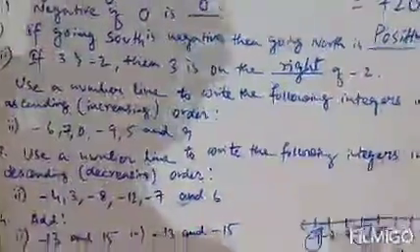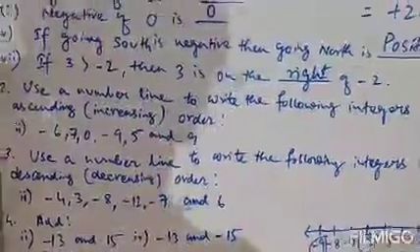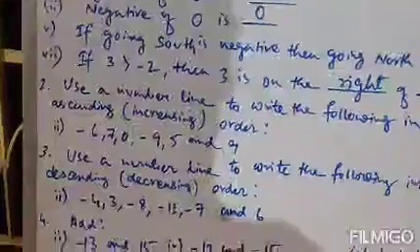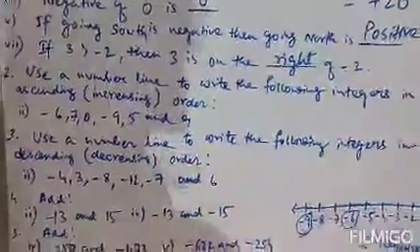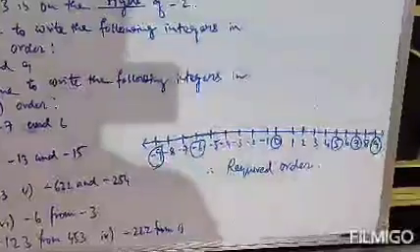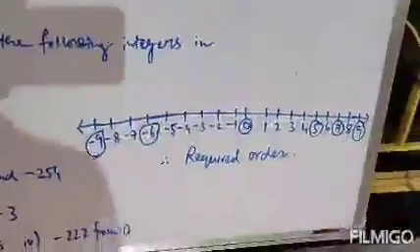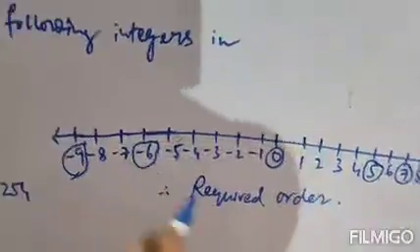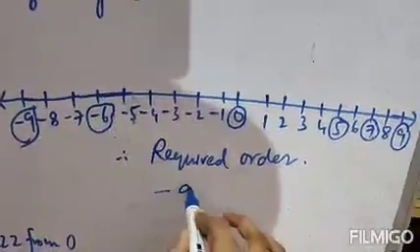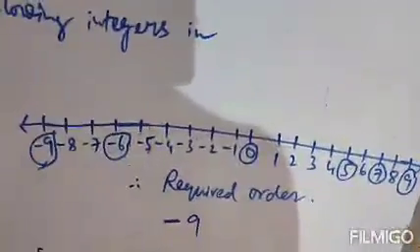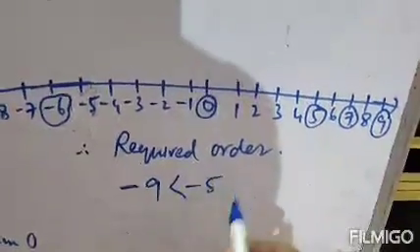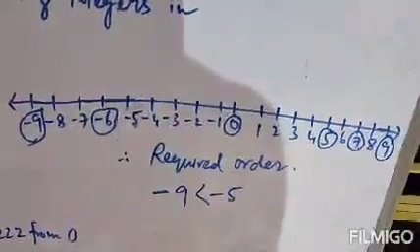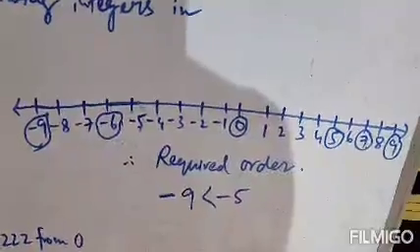That means the smallest number comes first, then the biggest number will be at the last, at the end position. Clear? So among these numbers, the smallest number is actually minus 9. This is the smallest number. The next smallest number will be minus 5.